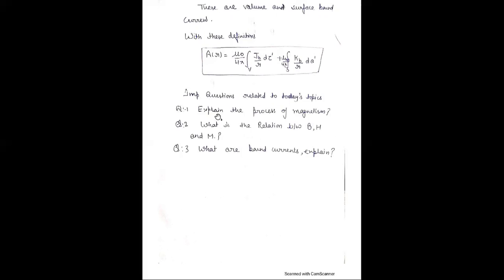Now, important questions related to today's topics are: first, explain the process of magnetism. Second, what is the relation between B, H and M. And third, what are bound currents? Explain. Thank you.